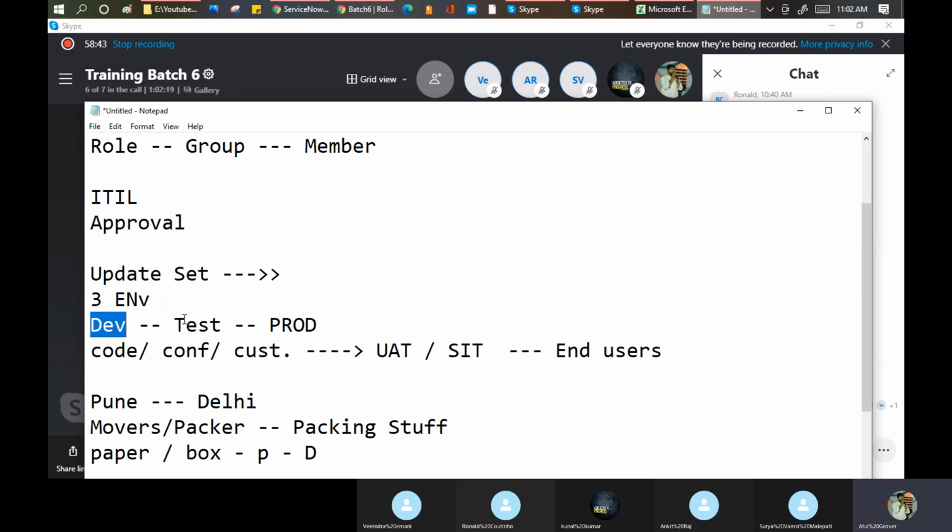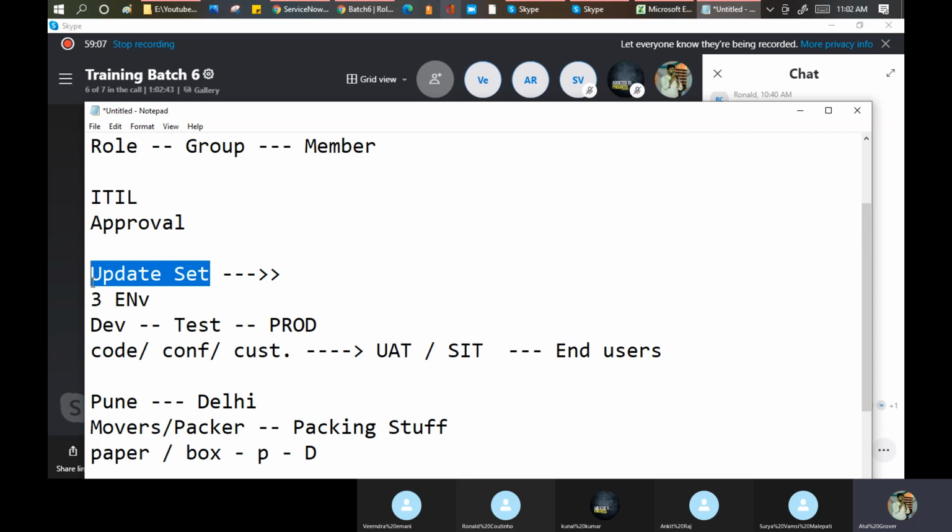मुझे पूना से दिल्ली जाना है सामान लेके, मुझे कुछ तो पैक करना पड़ेगा, एक तो बॉक्स बनाना पड़ेगा, करेक्ट? Like Ronald says, put in the paper and box and name it as well. So this boxing is called the update set.